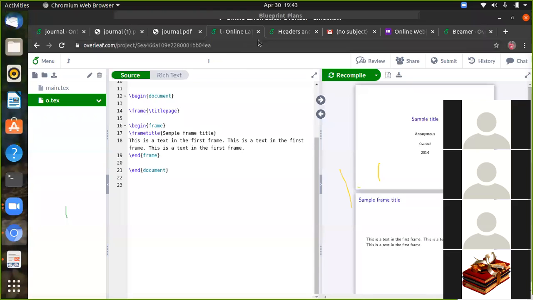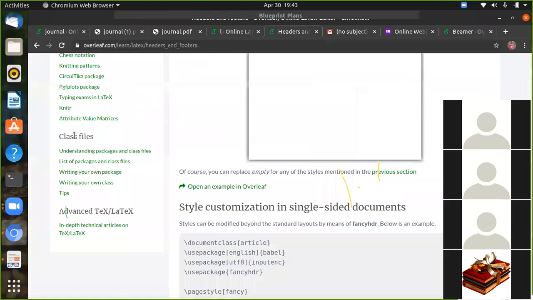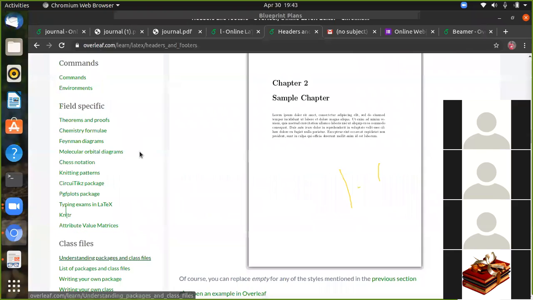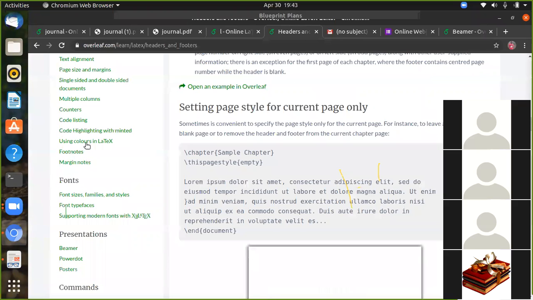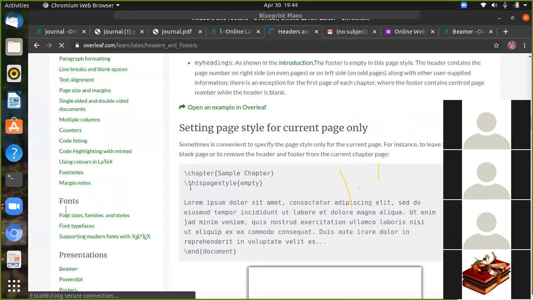And for other things, you have font size, colors and so on. You can specify it. You can see here colors, how you give the colors, footnotes, header and footer, page numbering. All the things are there. When you click this link, you will get the specific program, that is the customized program of all the LaTeX fonts.